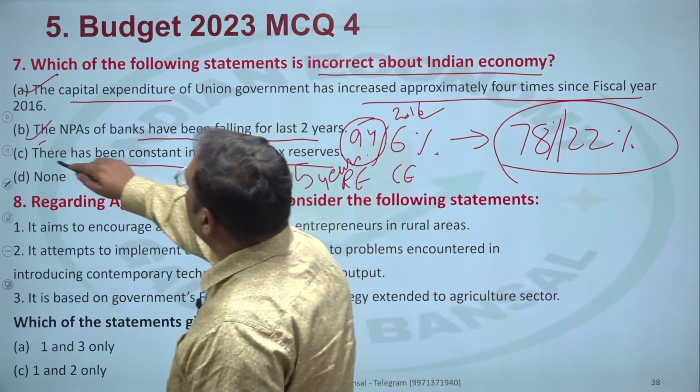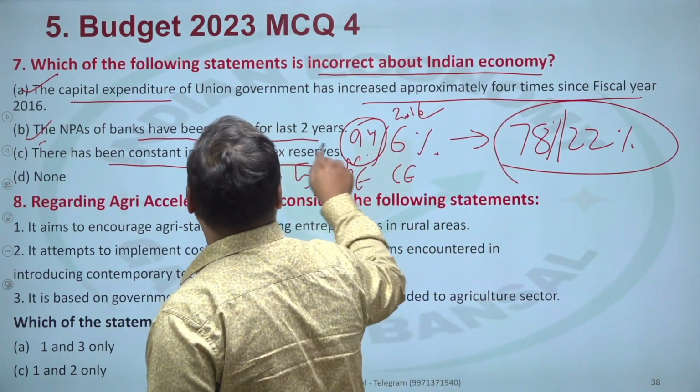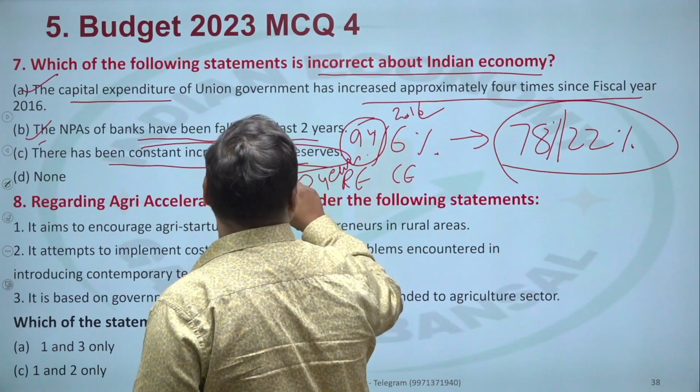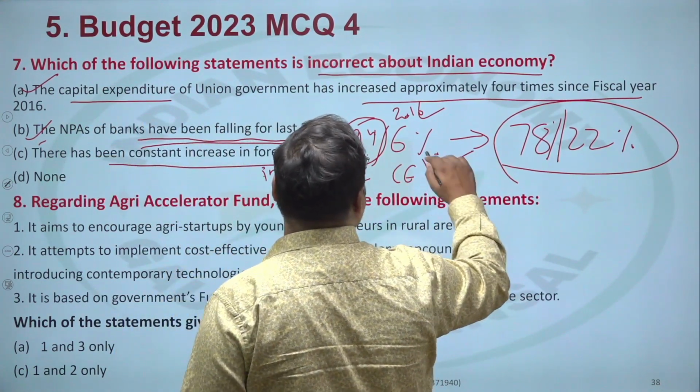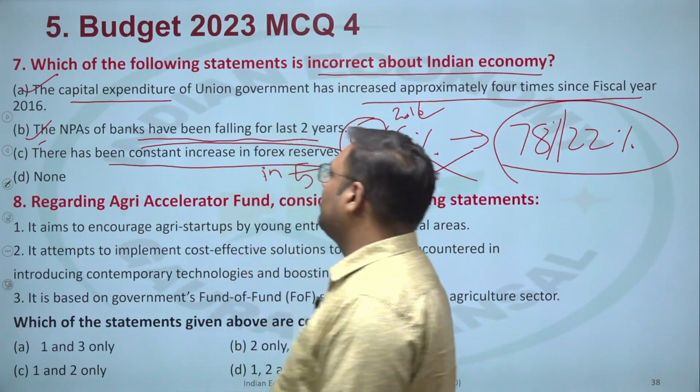So C is the answer. Okay, C. A and B are correct, C is incorrect. We were asking for which is incorrect here. So C is the answer.